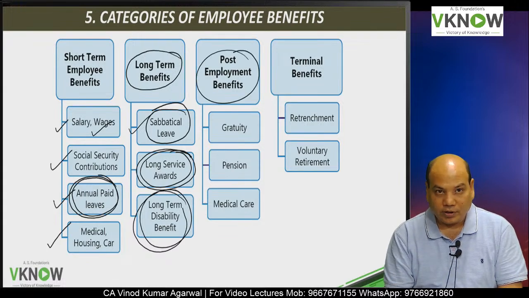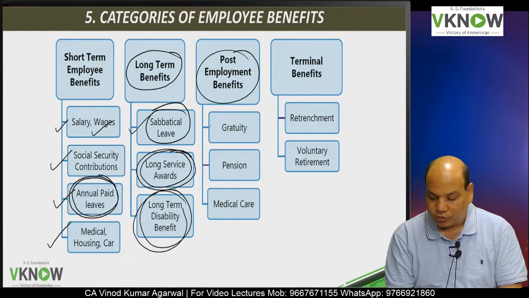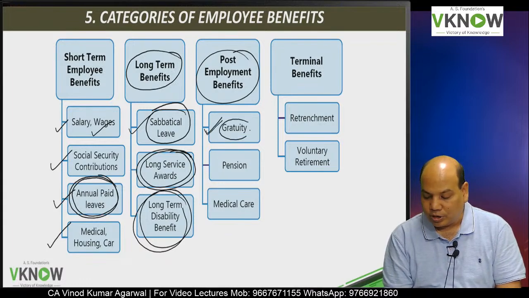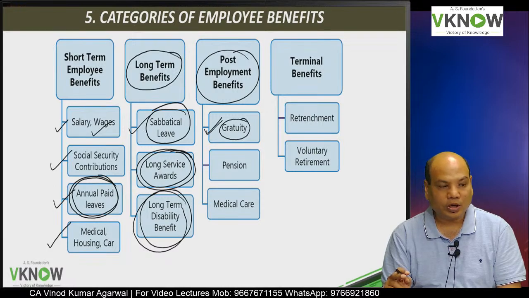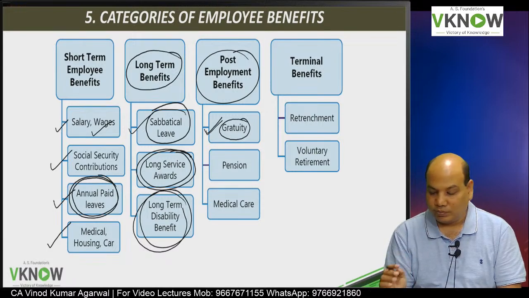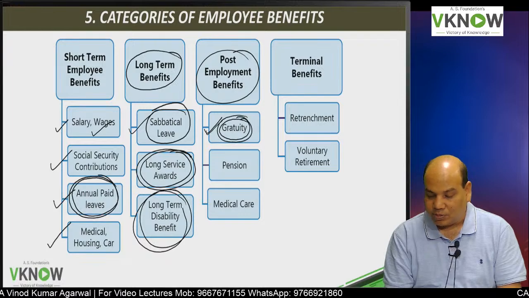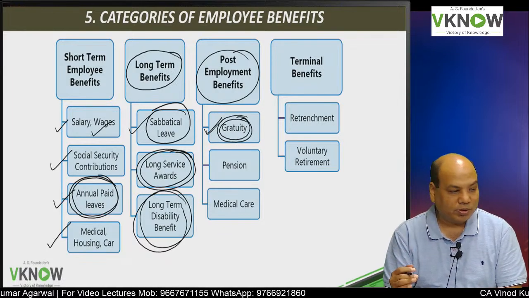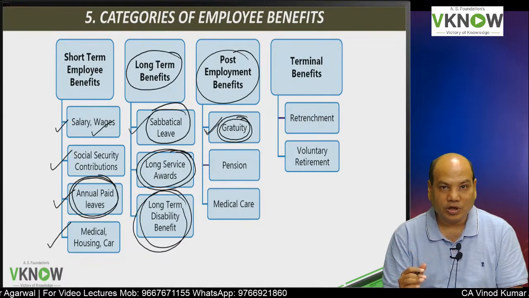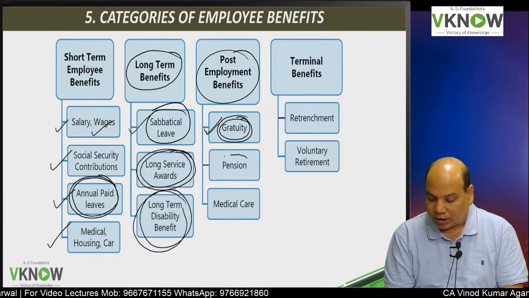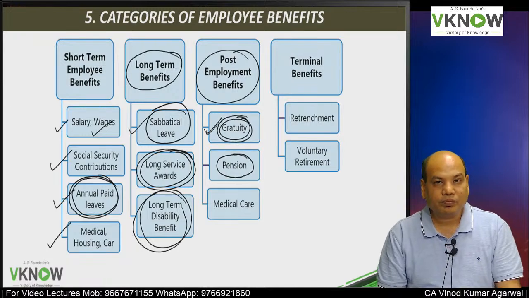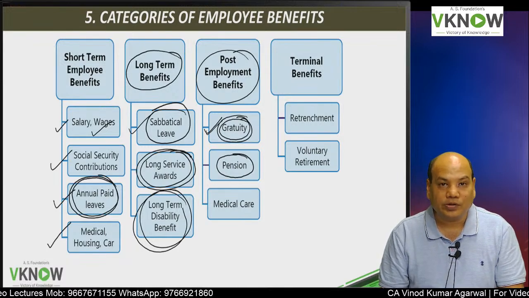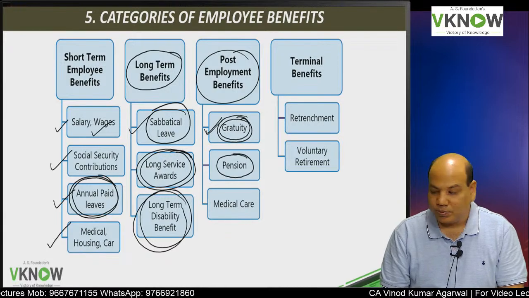Post employment benefit example, most of you know, gratuity. Once the employee retires, then the employer pays him gratuity. Either gratuity will be paid as per the Payment of Gratuity Act, or the gratuity may be paid as per the contractual arrangement. After retirement, companies pay pension to their retired employees till their death, that is pension.